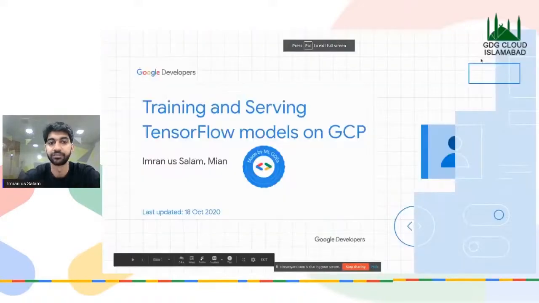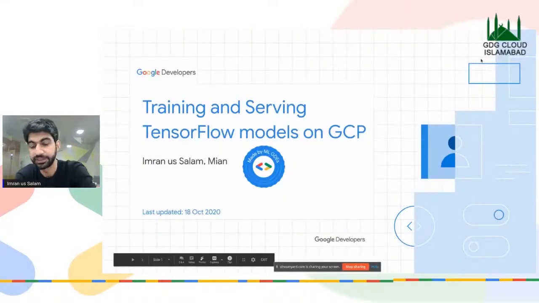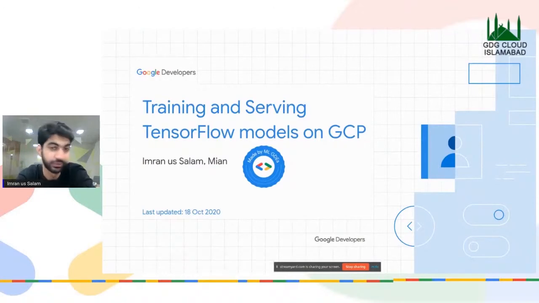Okay. So basically, my talk today is going to be on serving TensorFlow models on Google Cloud Platform. This is relatively an intermediate level topic, not really advanced and not really beginner level. The reason behind that is I think Akshay has covered most of the TensorFlow basics, and we can now move on to how to serve these models and also train these models on Google Cloud Platform.